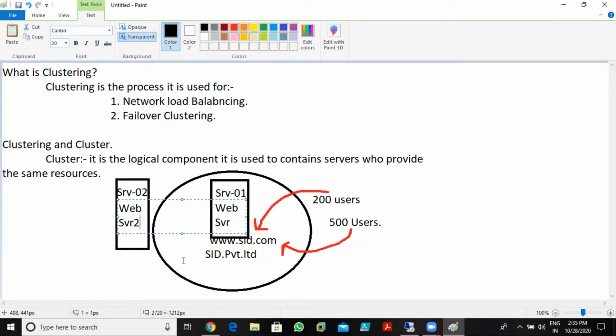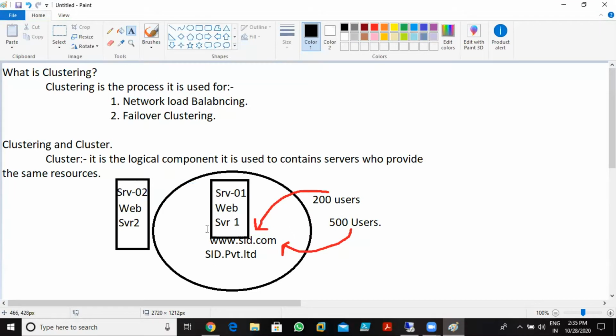This is web server 1. Now I place web server 2 there, and I host the same web page on this server as well. So now we have two web servers providing the same web page.